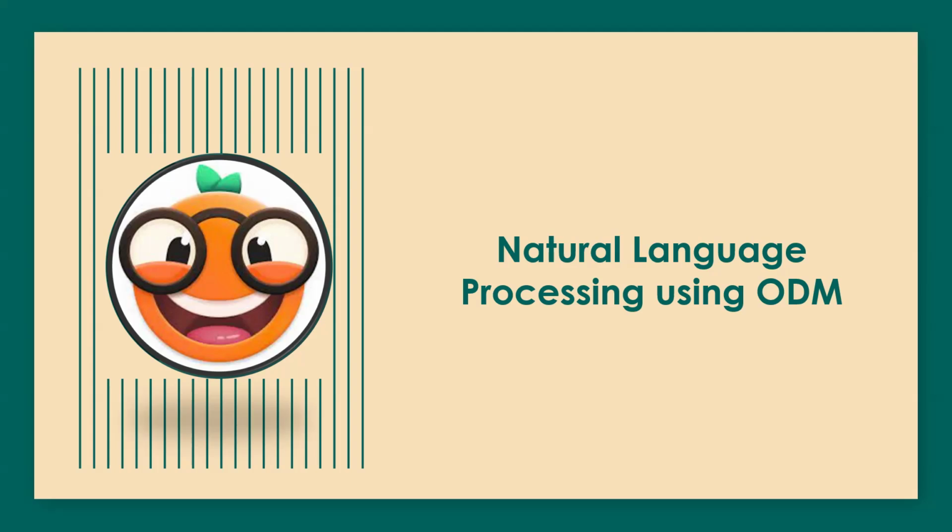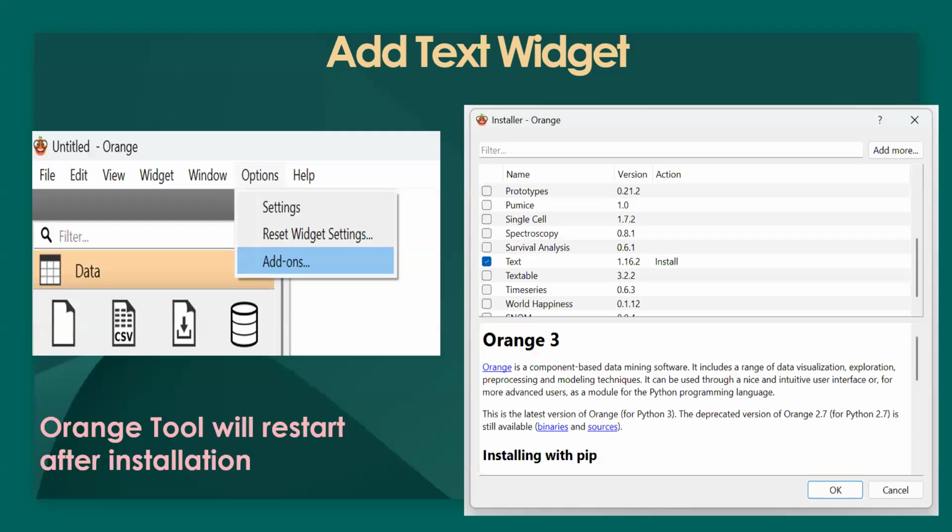In natural language processing, we have to add the text widget. The text widget can be added by going to options and selecting add-ons. In that, you will get this entire list. You have to click on text, and it will install automatically, and just click on OK. It will install, and then Orange will restart. You'll have to give that 2 minutes while it installs, and then Orange will restart.